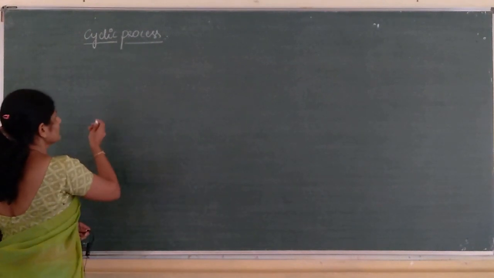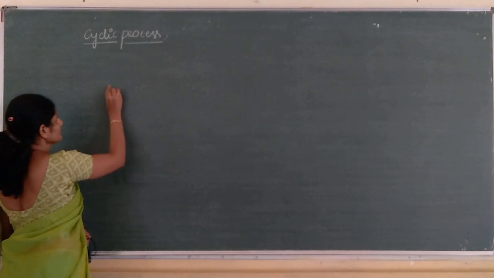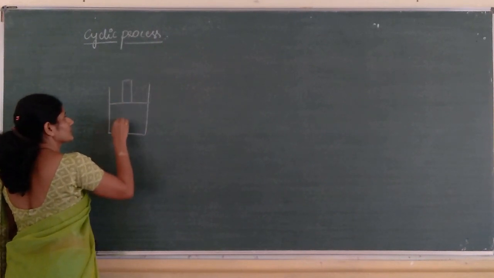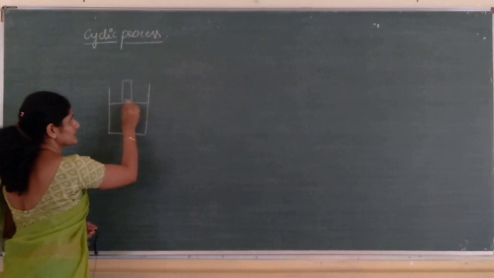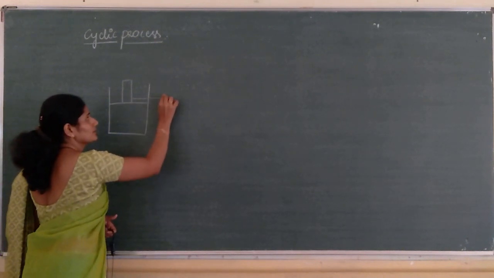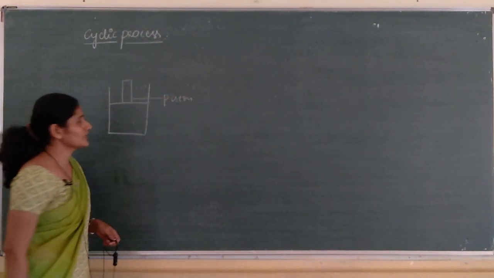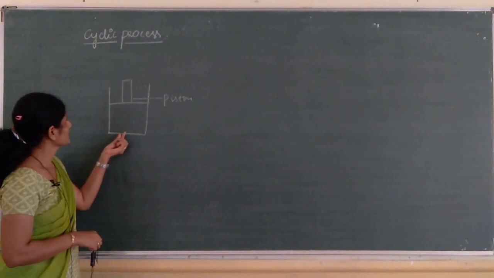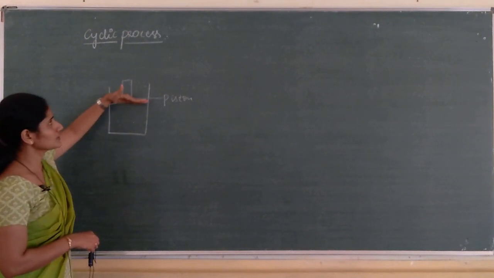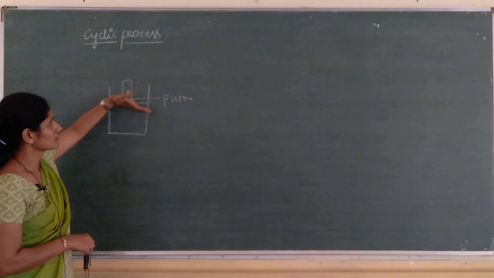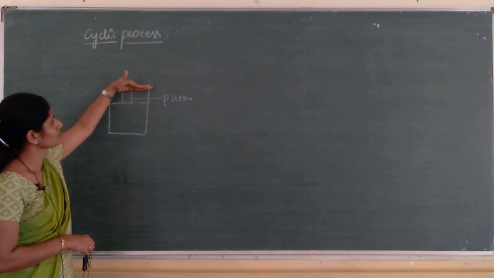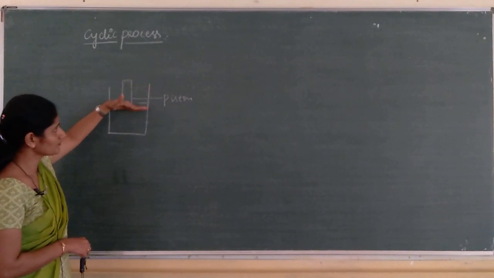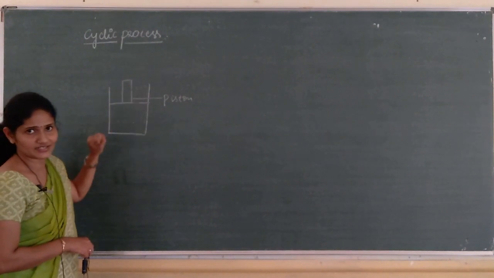Consider one example. There is a system filled with gas and there is a piston. During expansion, work is done by the gas. When this happens, the piston moves in the upward direction and the system expands. When there is compression, work is done on the system, so the piston moves in the downward direction, so volume decreases.